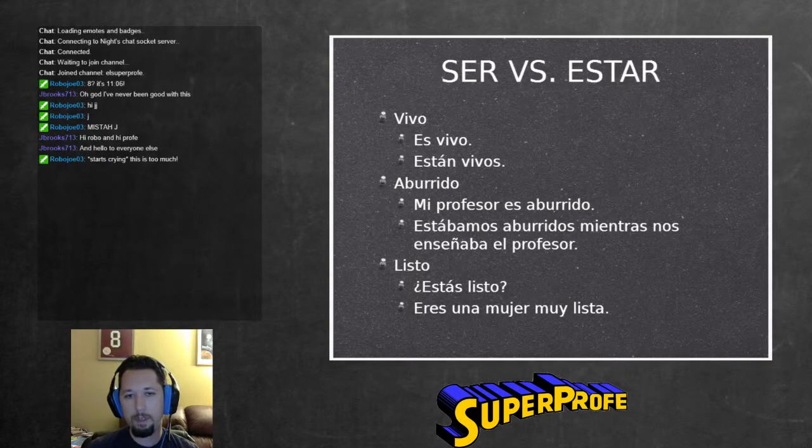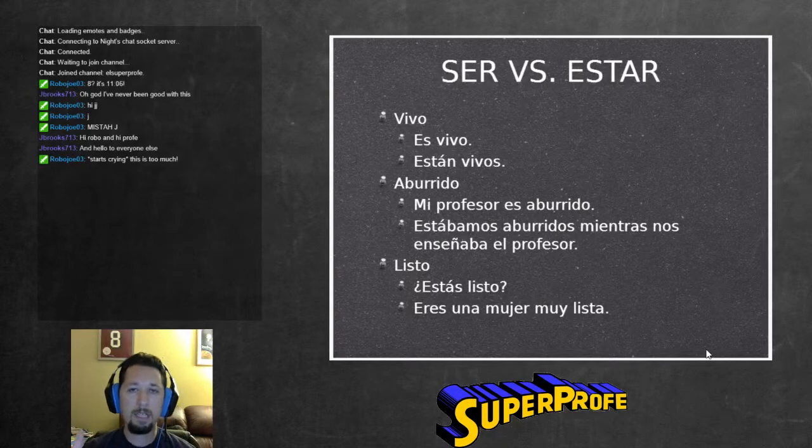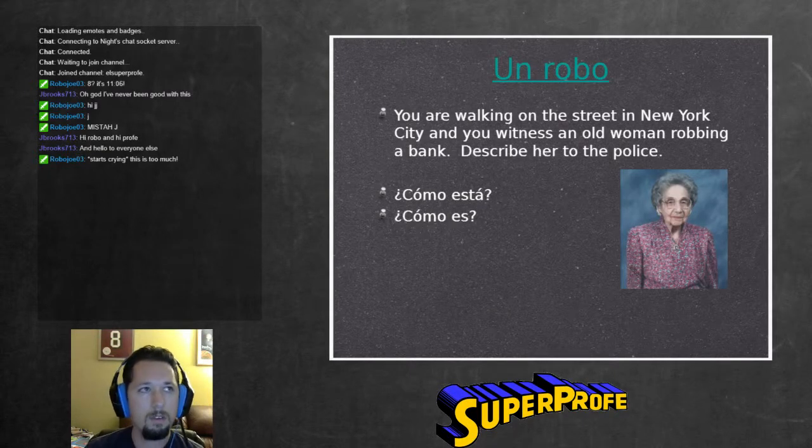Then listo, which means ready, right? ¿Estás listo? Are you ready? But if I use ser with it, eres una mujer muy lista. You are a very smart woman. So listo with ser can mean smart. Right? So, going back to the basics again, fundamentally, ser is for traits, characteristics, and estar is for states of being, emotions, those kinds of things. Okay? So, putting that into context, you guys can kind of on your own think about this.